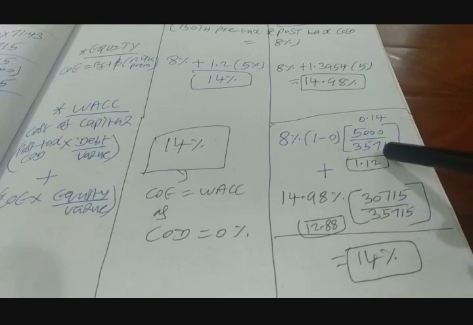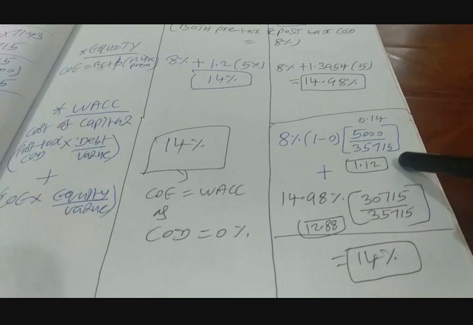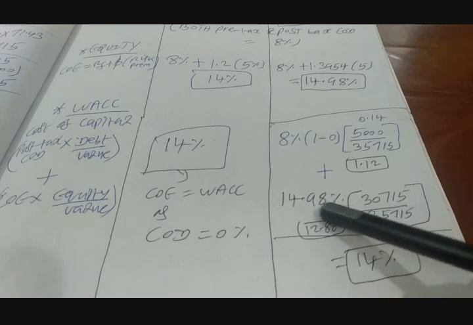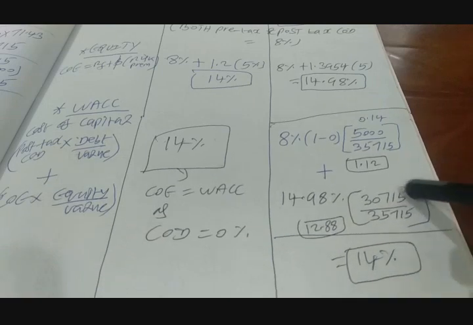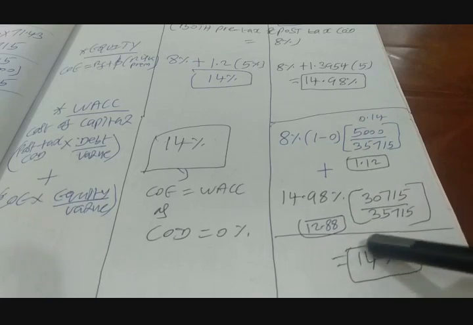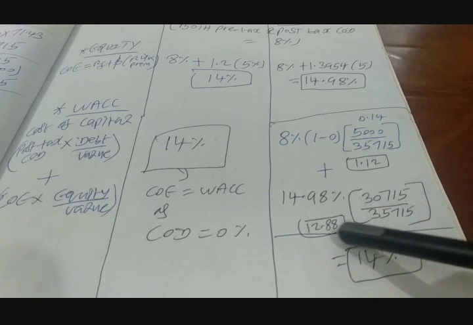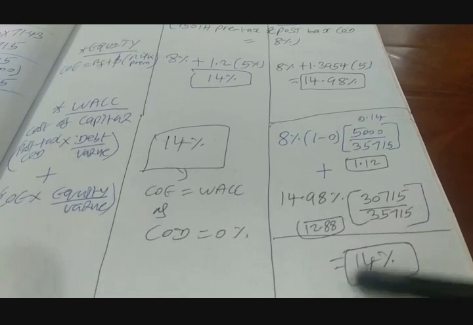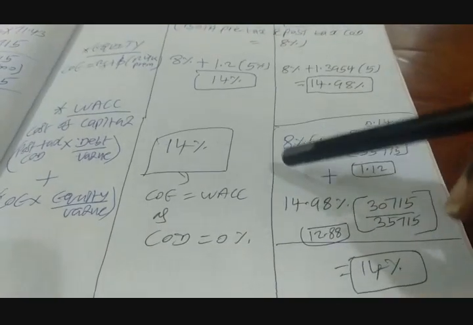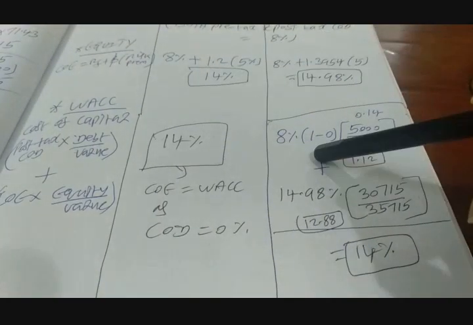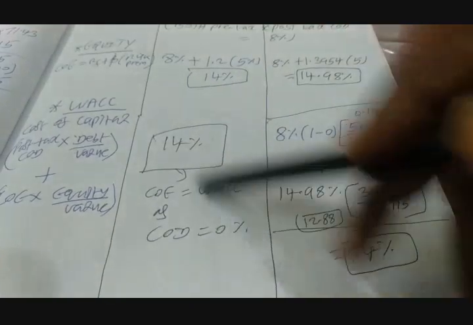The weighted cost of debt in your WACC computation is 1.12, plus the weighted cost of equity. We have to compute that. That is nothing but cost of equity 14.98% into equity by value, that is 30,715 divided by 35,715. So that is giving us 12.88. Add these two, 12.88 plus 1.12, that gives us 14%. So that is your WACC. Please look at the WACC number, right? WACC number is remaining the same. When there are no taxes, whether you borrow or not, the WACC is going to remain at the same level.